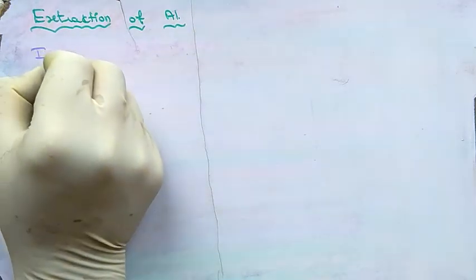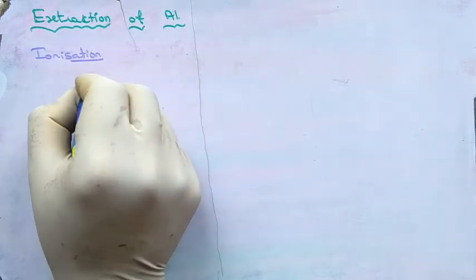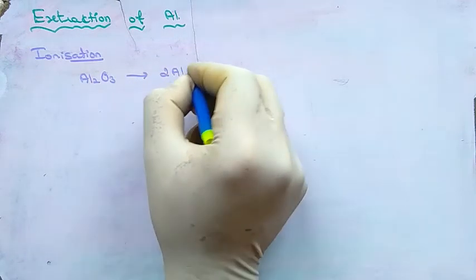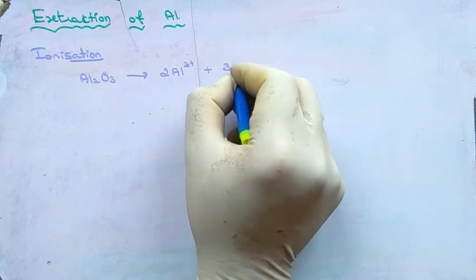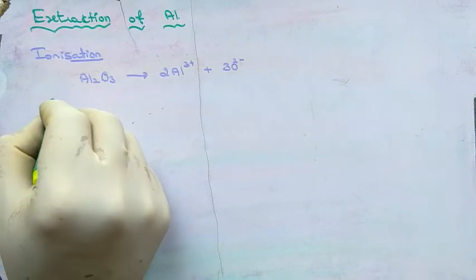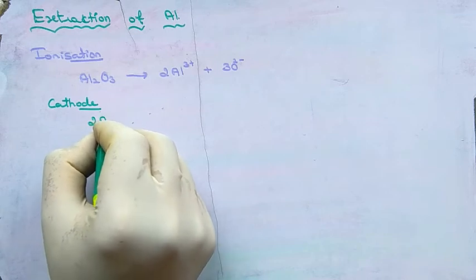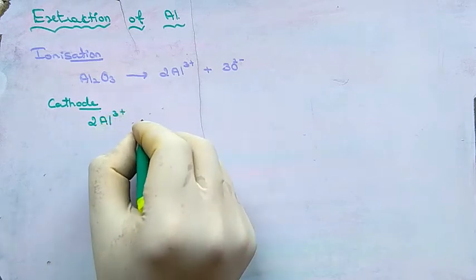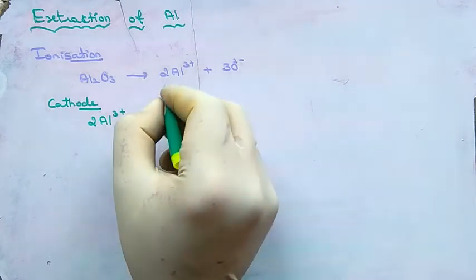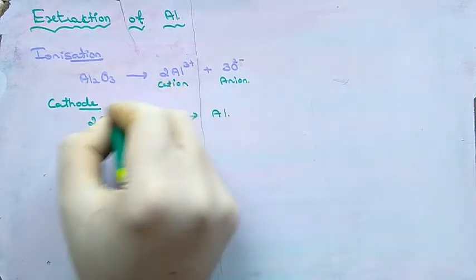So in the extraction of aluminium, the first step is ionization of alumina. In the ionization step, alumina will be dissociated into Al3+ and O2-. So here cation is Al3+ and anion is O2-. In the cathode, cations will be attracted. So Al3+ will react with 3 electrons and we will get aluminium metal in liquid form.